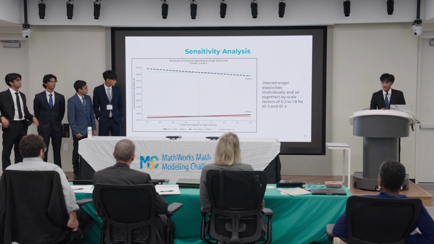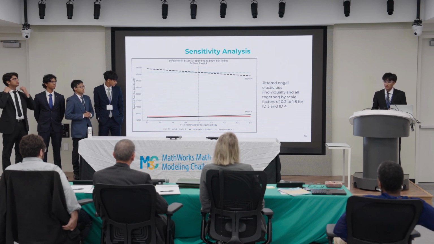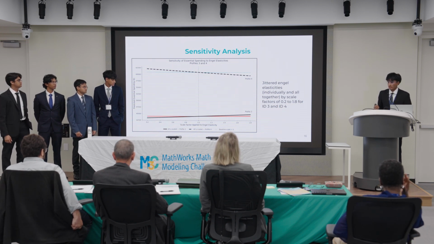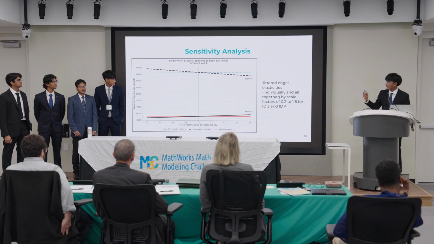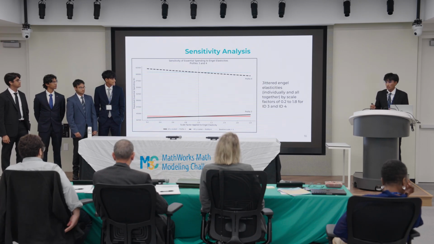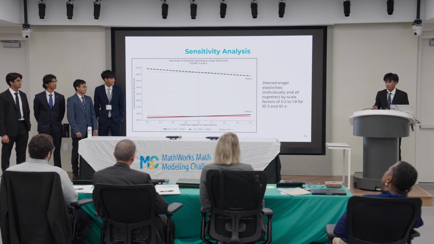We then were curious to see how sensitive the essential spending was to the Engel elasticity parameters. And when we jittered Engel elasticity, we found that this essential spending remained fairly stable. It only varied by around plus or minus $1,500.